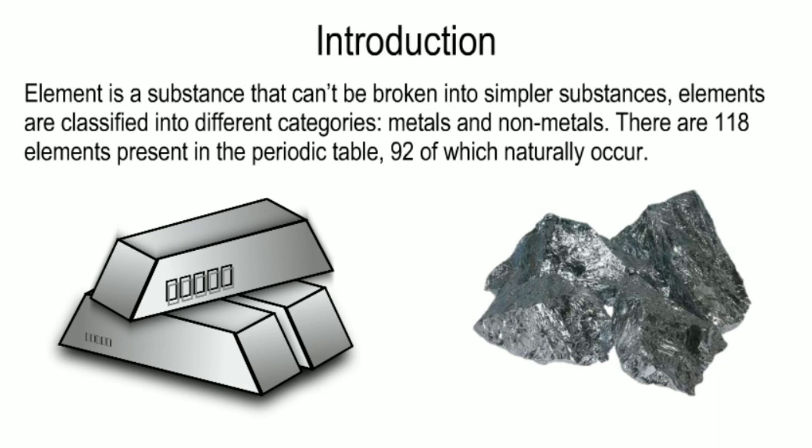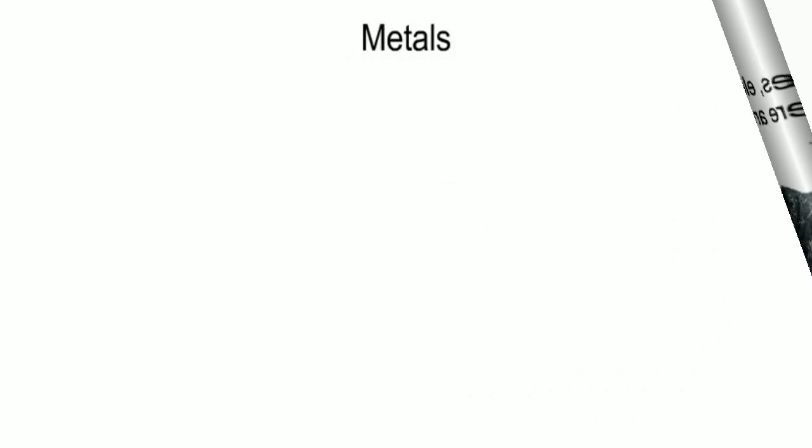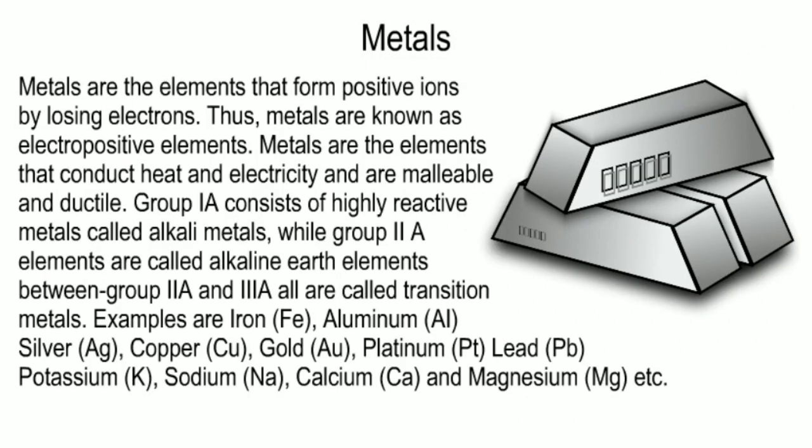Elements are classified into different categories: metals and non-metals. There are 118 elements present in the periodic table, 92 of which naturally occur. Metals. Metals are the elements that form positive ions by losing electrons. Thus, metals are known as electropositive elements.